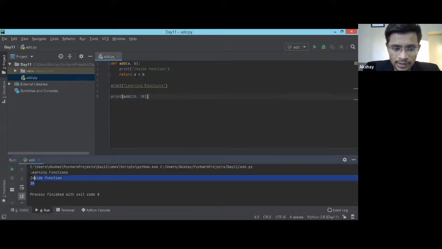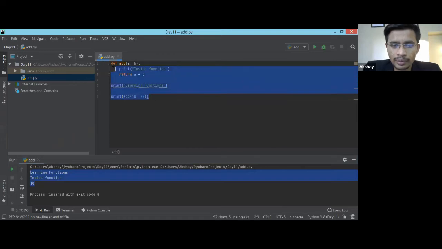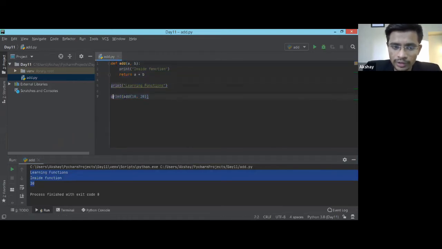So this is a simple example of how you can define a function and how you can call that function. If you don't want to print the function directly, what you can do is assign whatever value you are getting to another variable. Suppose add is my new variable which will give me the addition from this function. Again, this is the variable and this is the function. So it will work.